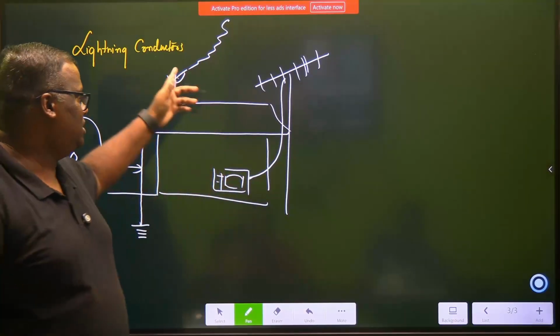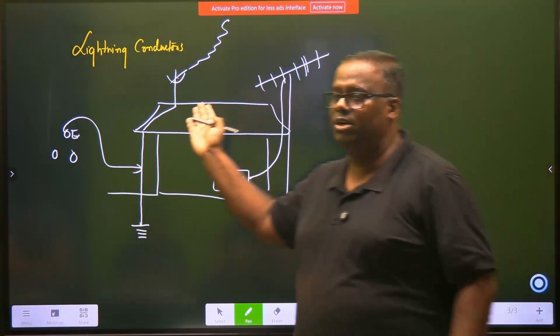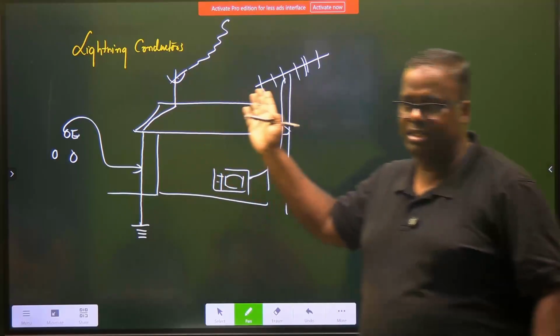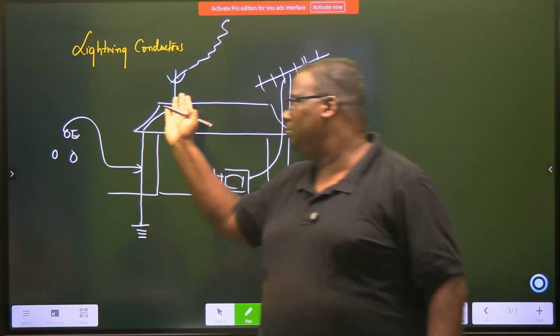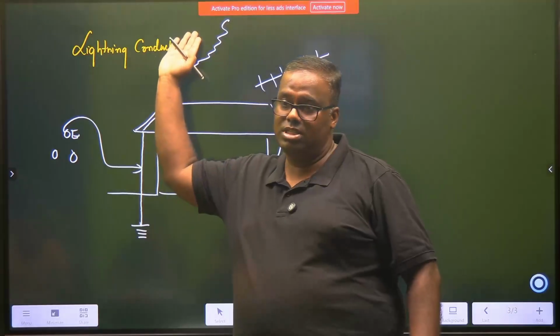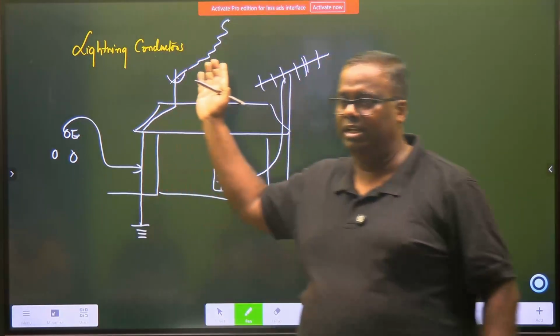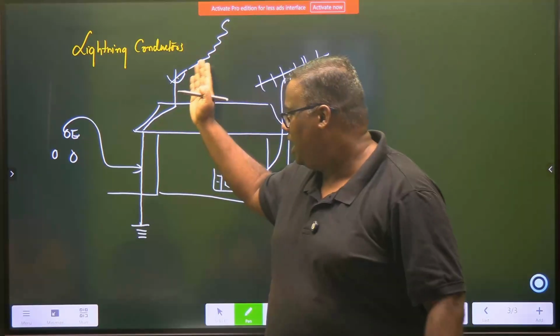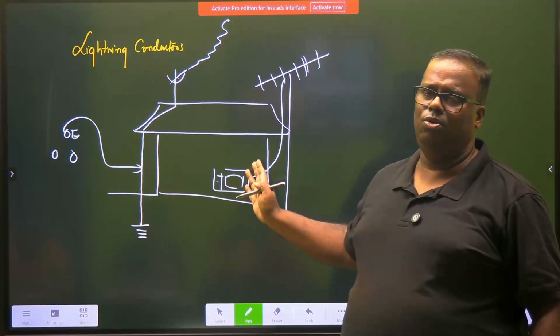So, what is a lightning conductor? A lightning conductor is a device which is fitted on rooftops or terraces as a protection to the house. The lightning conductor, because of its height, will first arrest this electrical spark created due to the thunder or the lightning, and will allow it to go to the ground rather than damaging the whole building.